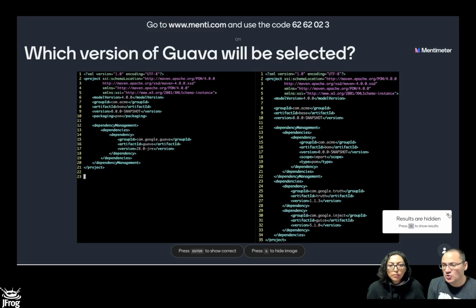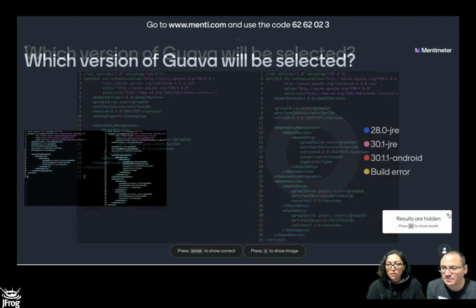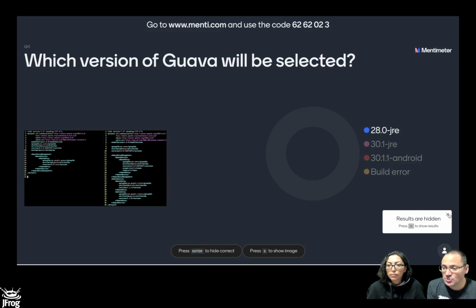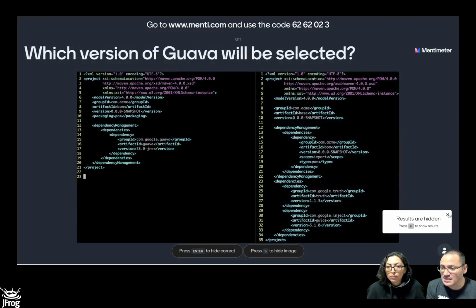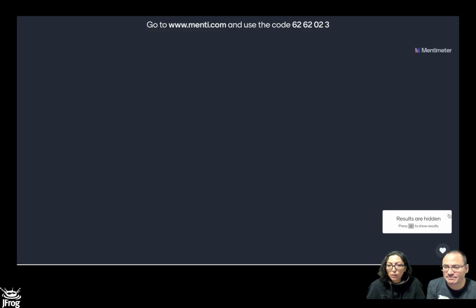So which is going to be selected? Is it going to be the version from the BOM or one of the transitives? So dependency management on the BOM and 2 transitive on the child. Well, not the child, on the project. The consumer. Yes. So the chosen version is going to be the dependency management block. That's the whole point of importing BOM files. That's what we want. Exactly. So, okay, next question.